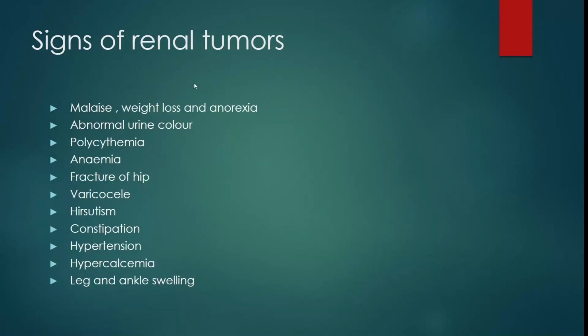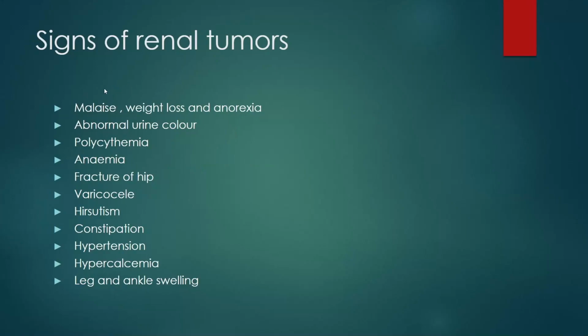What are the signs of these renal tumors? Malaise, weight loss, and anorexia. Due to the cancer cells, there will be malaise. Malaise means a discomfort or unease whose exact cause is difficult to identify. We can't identify the exact reason the patient is feeling discomfort. Next, abnormal urine color. Hematuria will be there.